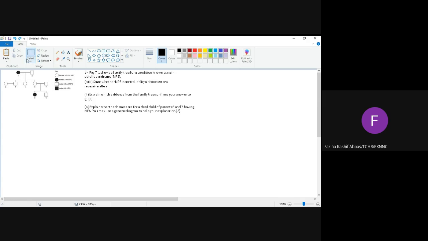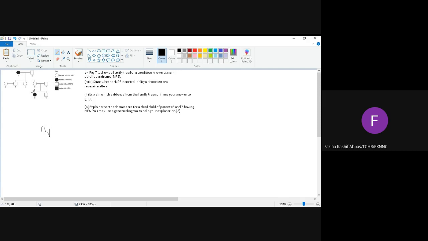If it was controlled by a dominant allele, that is capital N, let's suppose NPS is controlled by a dominant allele, then both would have it. Dark circle means women with NPS. Blank circle, the unshaded one, means men or women without NPS. Now tell me whether it is controlled by a recessive allele or a dominant allele.